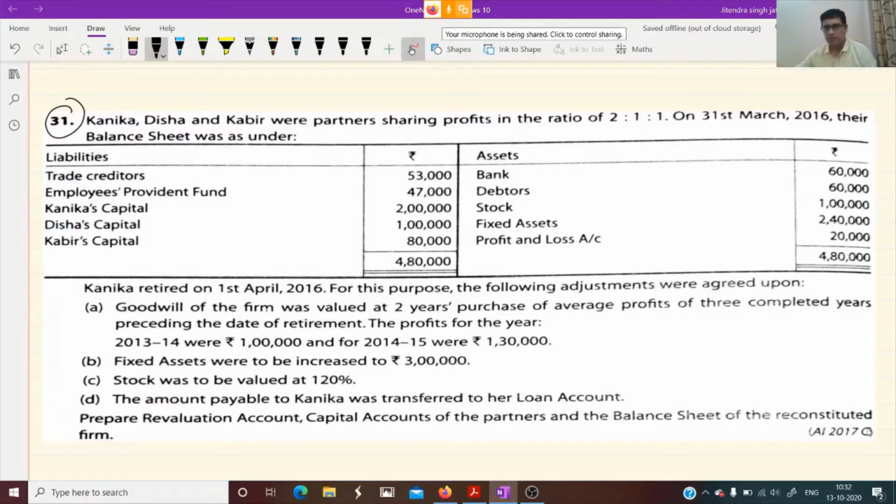This question was part of All India 2017 compartment and is one of the very good questions. Okay, so let's start question number 31.